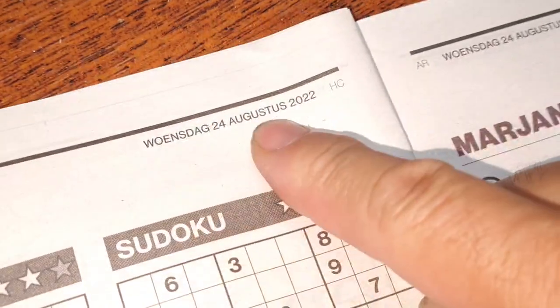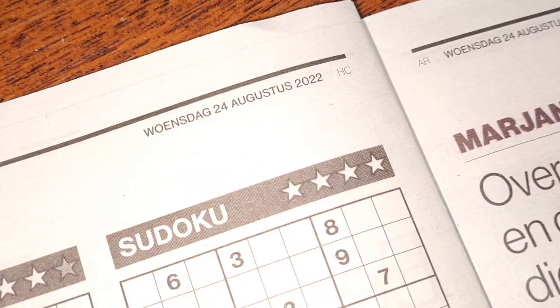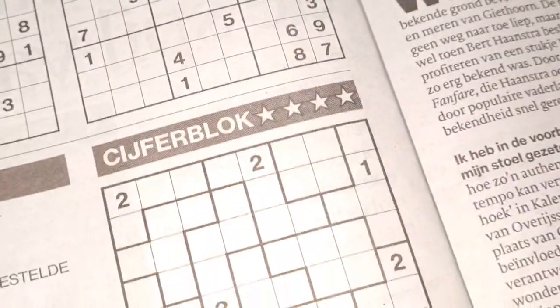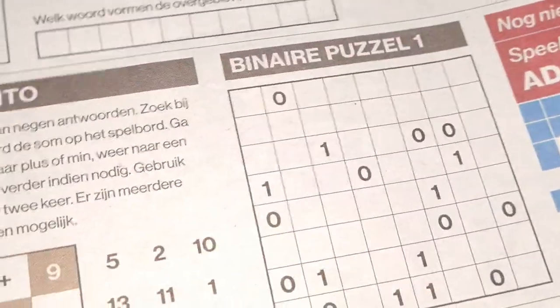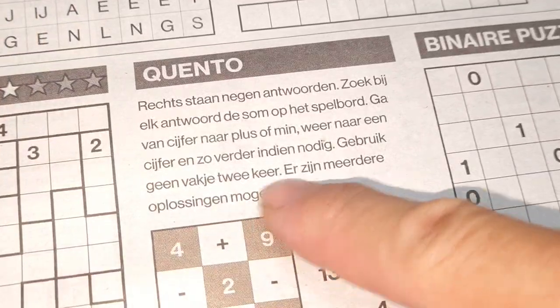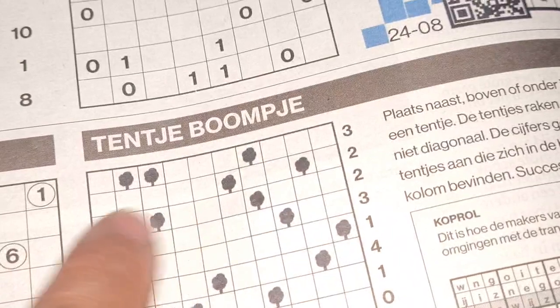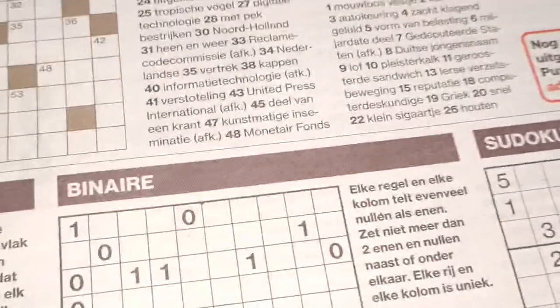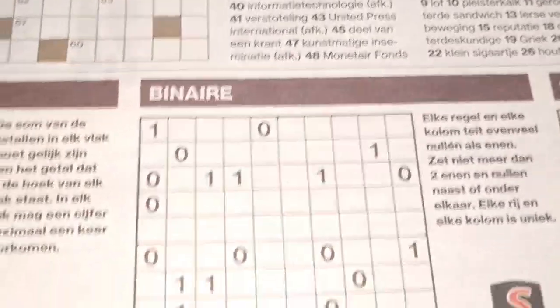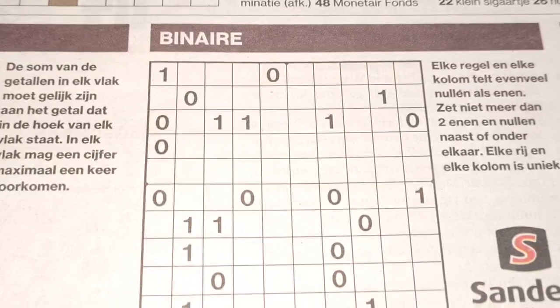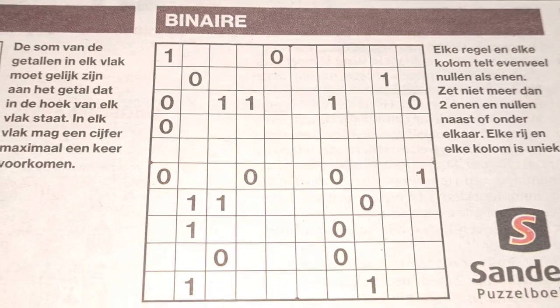Look, Wednesday, August the 24th, 2022. We also have a tectonic with 4 stars, a tectonic with 1 star, and the binary. Those puzzles I'm not interested in. So, a total of 7 extra puzzles. I won't do them all. Half of them I will solve, 4 puzzles, and I have also these 3 regular puzzles.